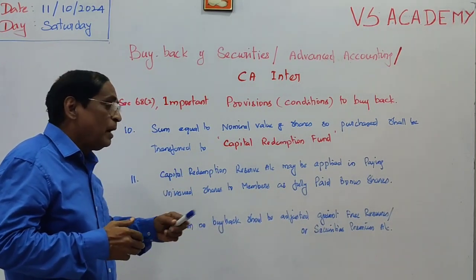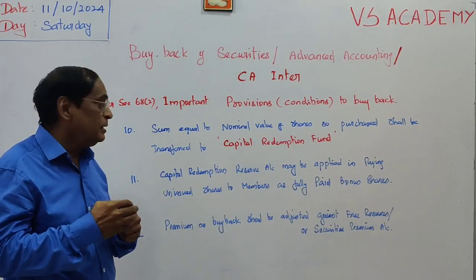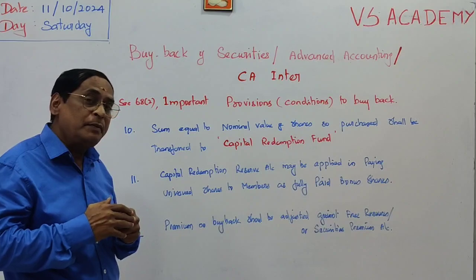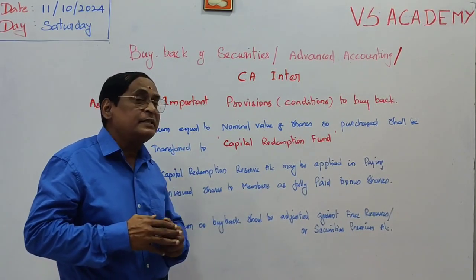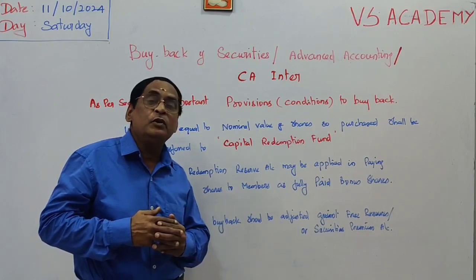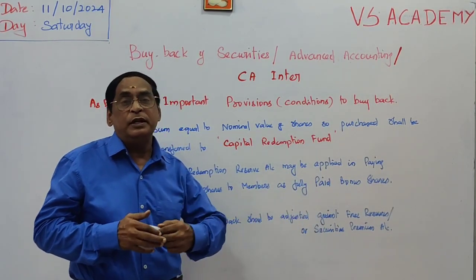And then premium on buyback. For example, 10 rupees shares we are buying back at 12 rupees. So 2 rupees is the premium amount. That premium amount must be adjusted against free reserves or the security premium account. Normally it is to be adjusted from the security premium account.